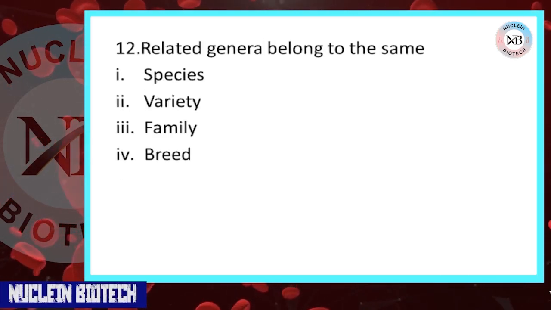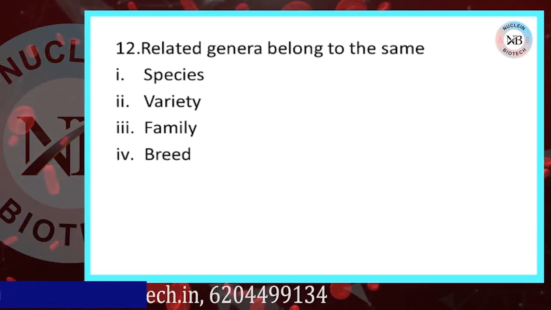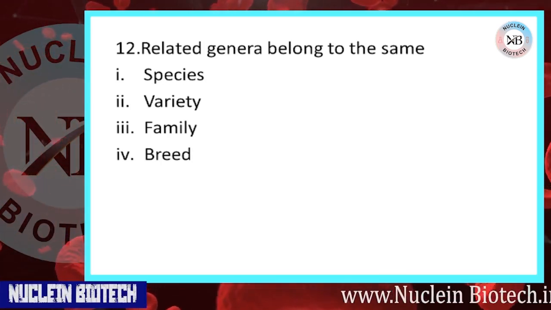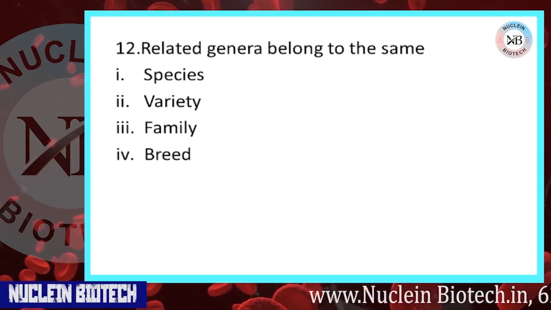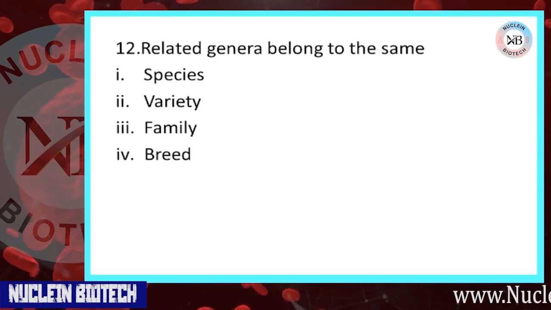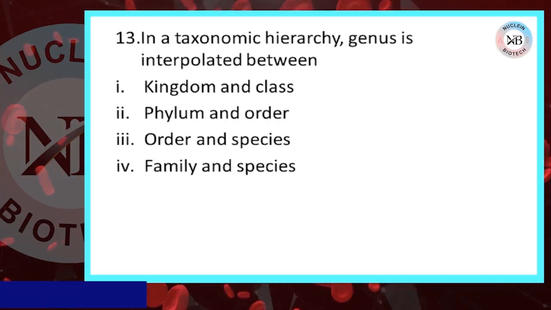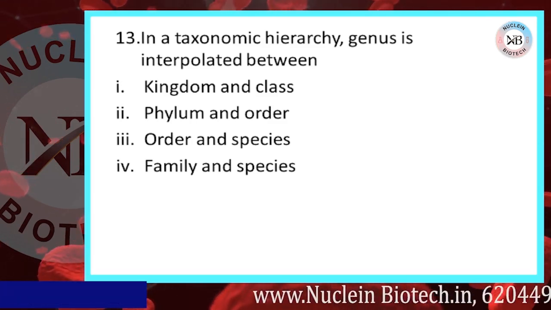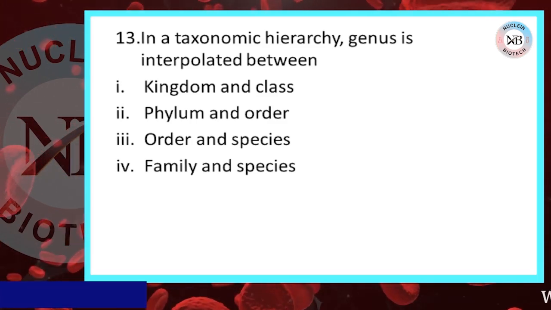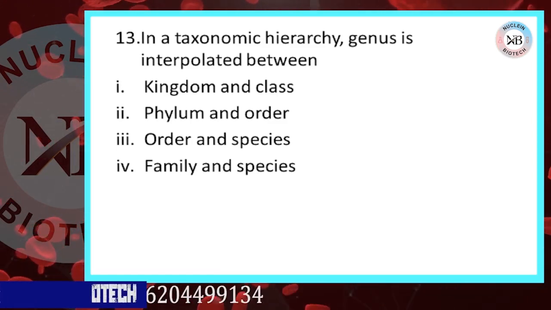12th question. The related genera belong to the same: species, variety, family or breed. Our correct option is C. Move to 13th question. In a taxonomic hierarchy, genus is interpolated between: first option, kingdom and class; phylum and order; order and species; and family and species.